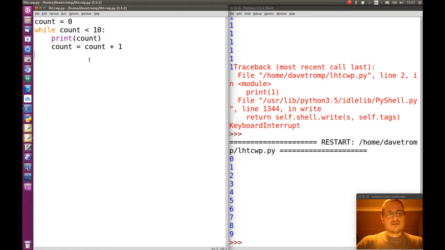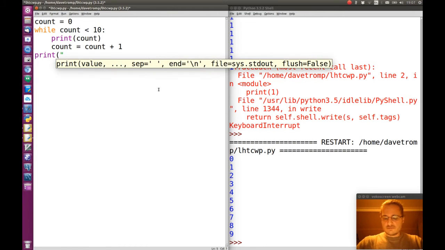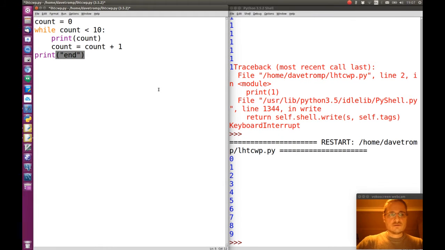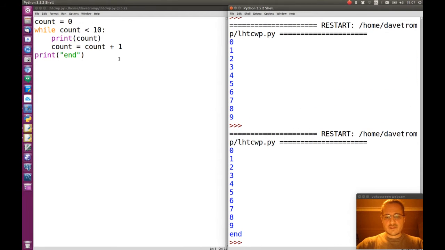To show you that actually after the while loop it breaks out and continues, I will put another print statement here, and we will call this end. After the while loop has finished, it will continue with the script and do whatever is there, and it will print out end. So if I run it again, it prints out 0 to 9 and then end. So that's the while loop.